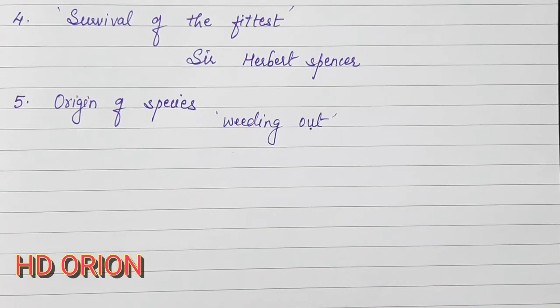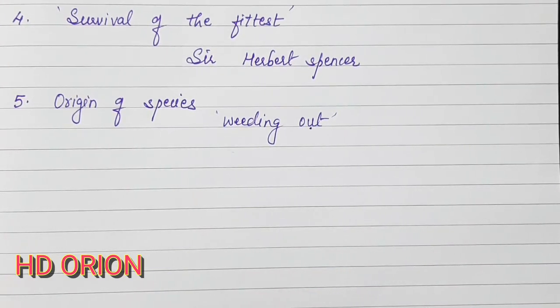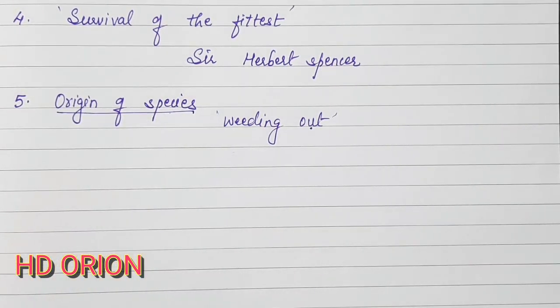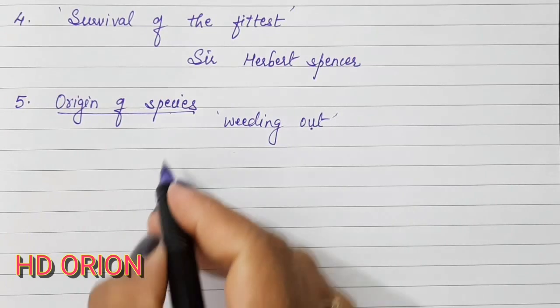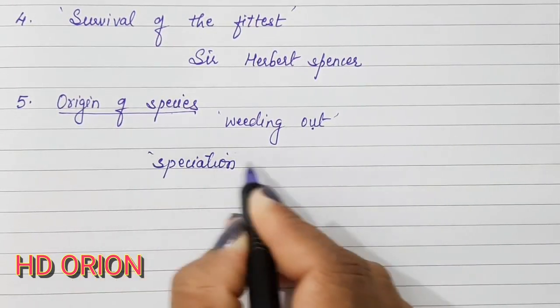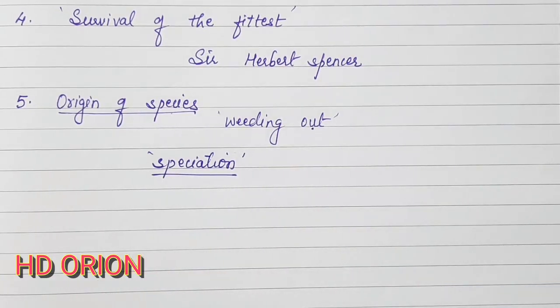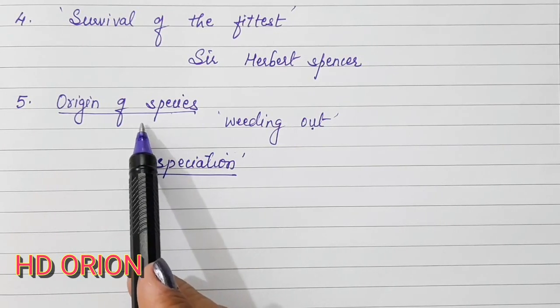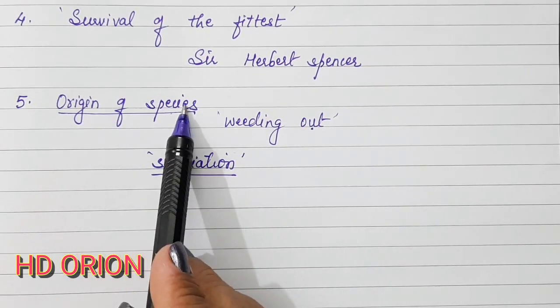So the organisms with the favorable variations are only left, and these variations gradually accumulate, and after a long period of time the organisms become so different from the individuals of the original species that they become a new species, which we say to be the origin of species. So the formation of a new species is known as speciation. So this is the process which is speciation, or we can say the evolution, because a new species has evolved from the previous species. So this is known as origin of species.